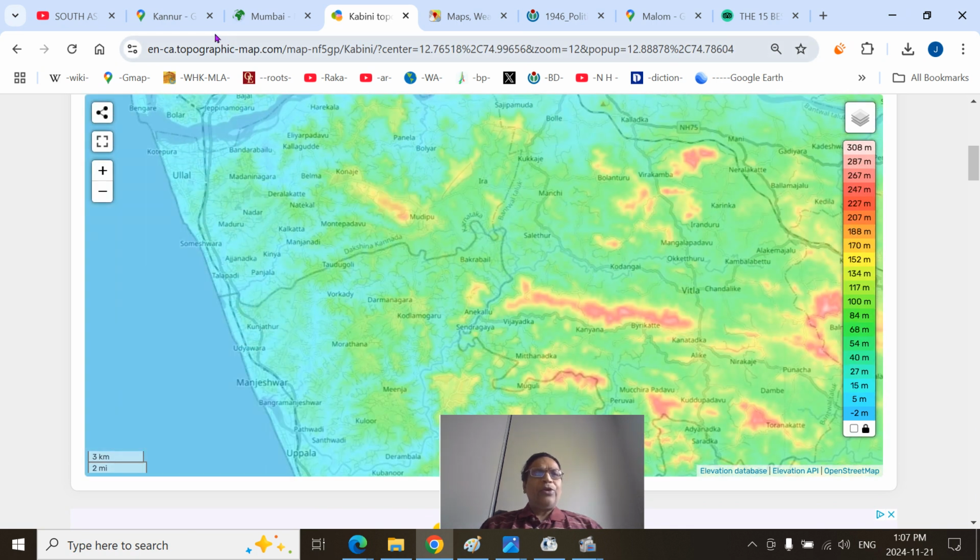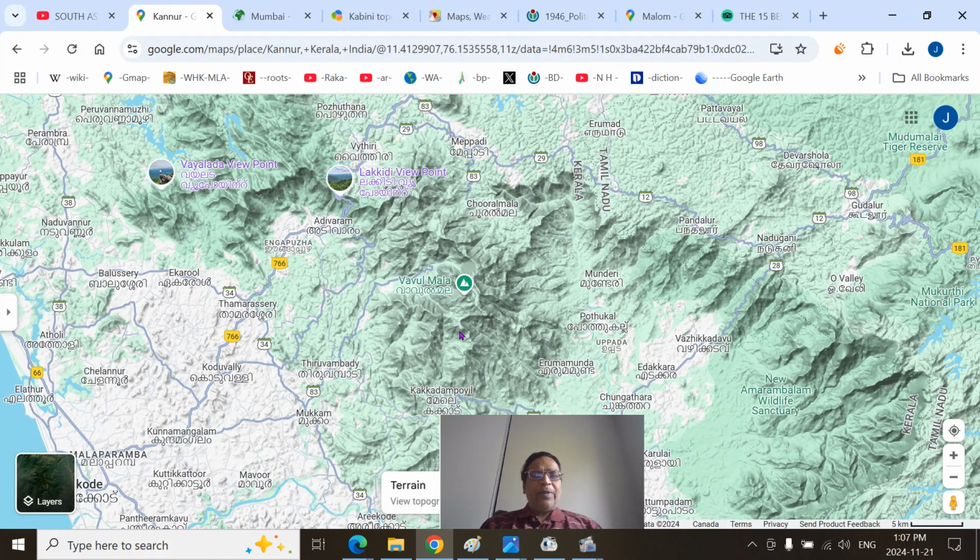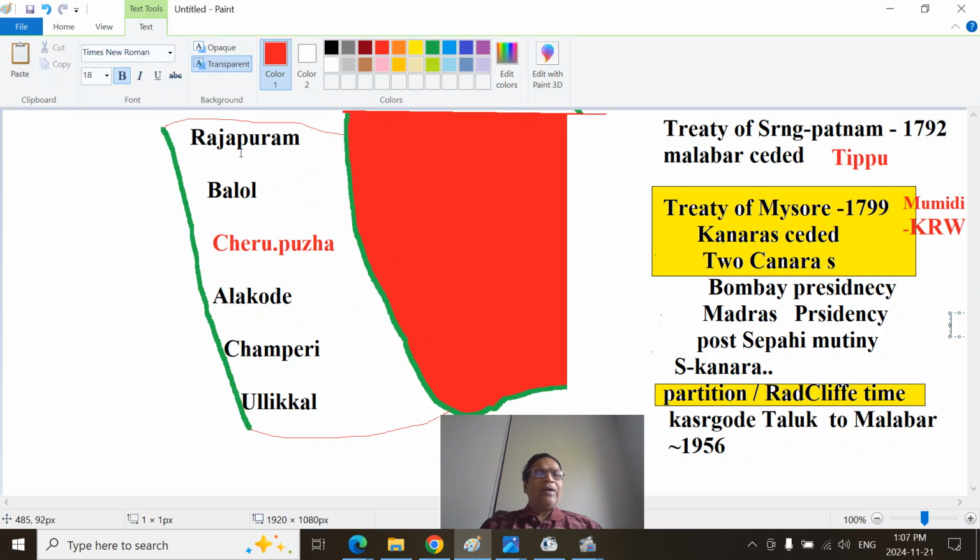The regions, most of the plains region between, I have jotted here, if you look at the towns, west side of Rajapuram town, Ranipuram town, Balol and Cherupuzha, Alakod, Chemperi, Ullikal, and Iriti will be somewhere here on Valapatnam. If you draw a broader line from this, western side is mostly basin, east side I have shown in the red, that is the parts of the Brahmagiri hilly mountain regions or upland regions of the Kasaragod Taluk, and further Kasaragod district and Kannur district.